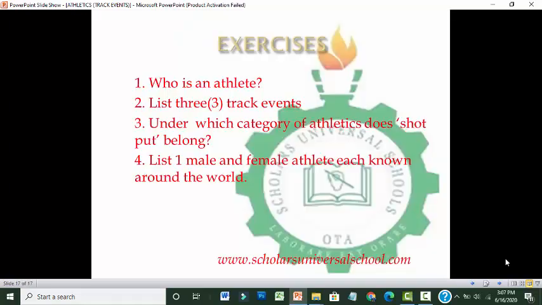I have some exercises to take. Number one, who is an athlete? Explain who an athlete is. Number two, list 3 track events. Number three, under which category of athletics does shot put belong? I said earlier that athletics can be divided into 2 categories. Number four, list one male and one female athlete each, award-winning athletes known around the world.